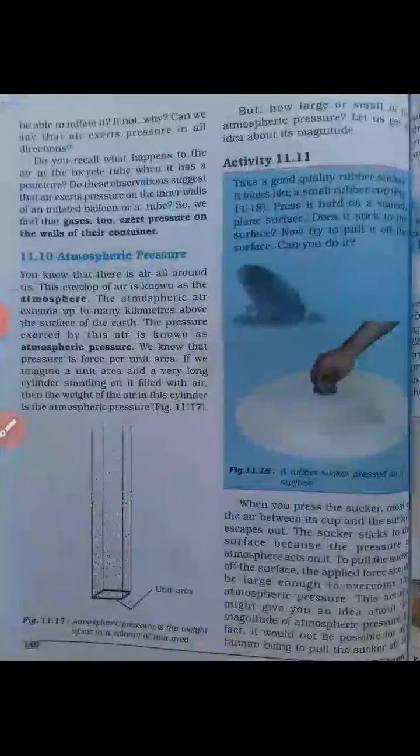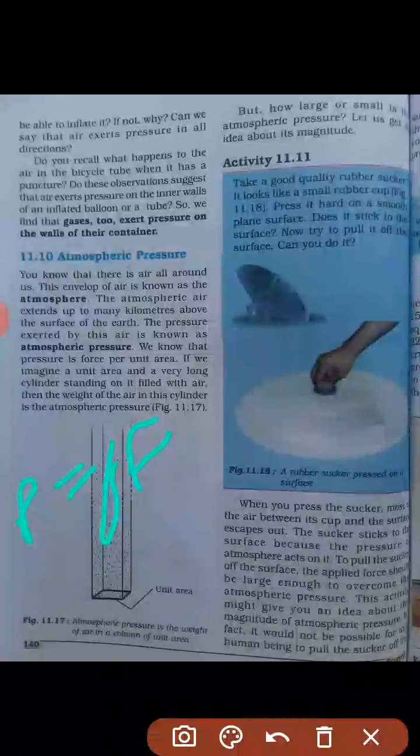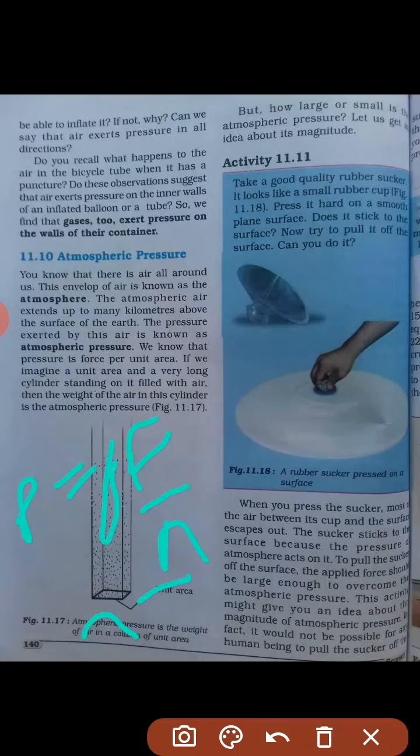By the formula you are aware that P is equal to F upon A. So some force is exerted by this air column above your head, and the area of your head is the area over which it is being applied. So we are under pressure of the air on our head from the atmosphere. That is called atmospheric pressure, the pressure exerted by the air on every object, not only on us. Every object on the earth is exerted upon by this atmospheric pressure.